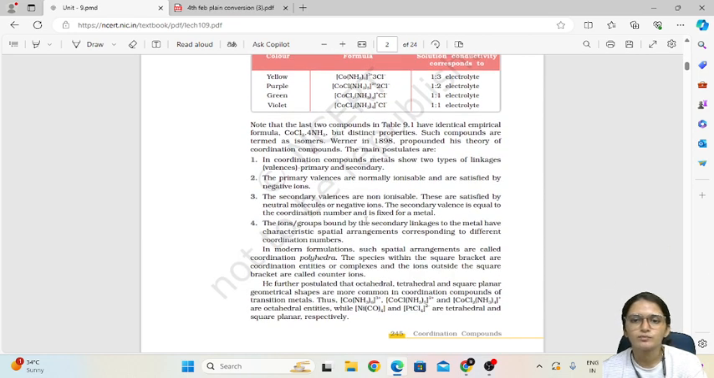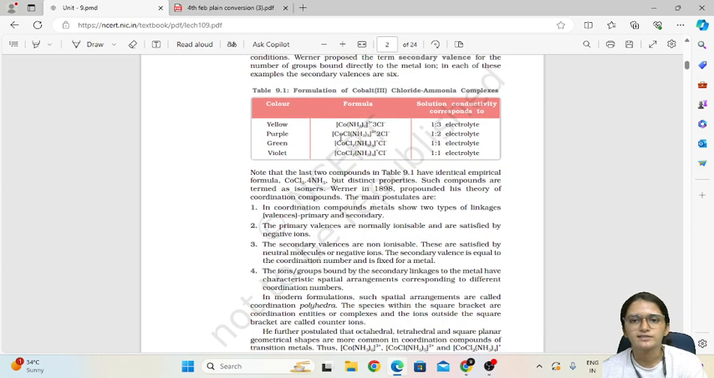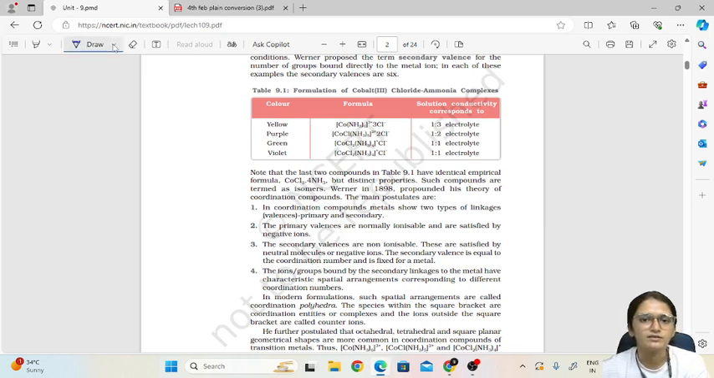So from this theory, what we conclude, or what are the postulates, is that in coordination compounds metals show two types of linkages, primary and secondary. Primary valences are normally ionizable. Primary valences means what? Let us take the first example. If you consider the first example here, whatever is in the square bracket will ionize separately, and Cl will ionize separately. So this acts as one ion, and this acts as another ion. Okay, so this is called primary valence.